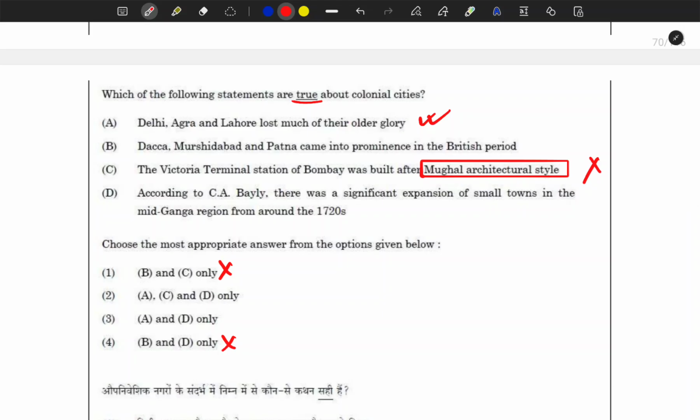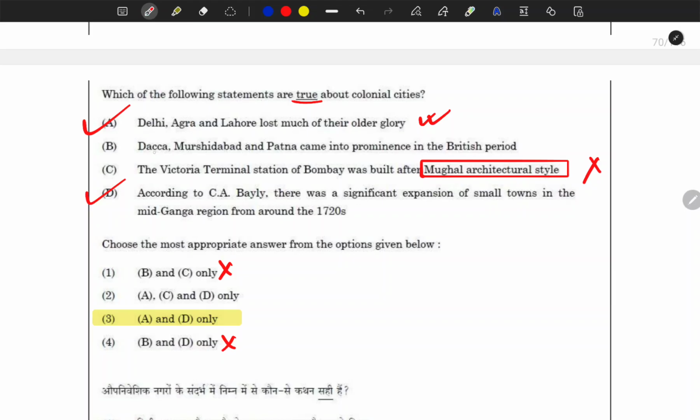Now we are left with only this option and this option. Do you think that we needed to think about this second option as well, or the second statement as well?